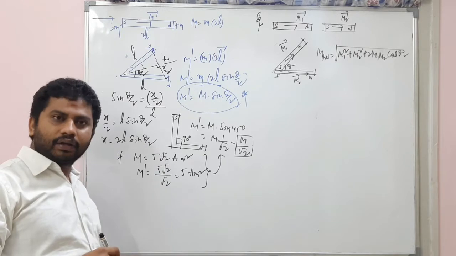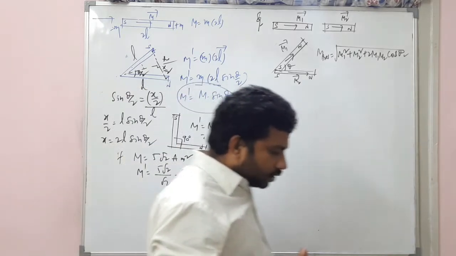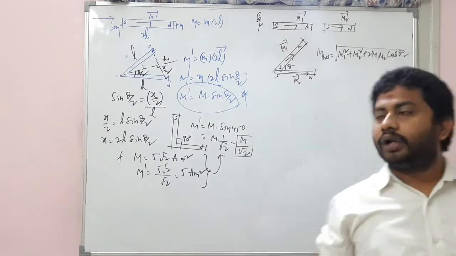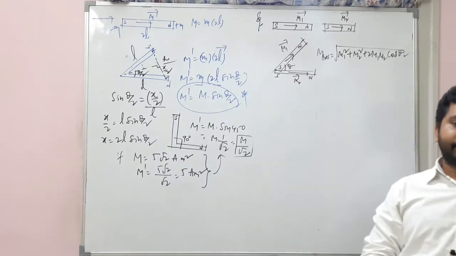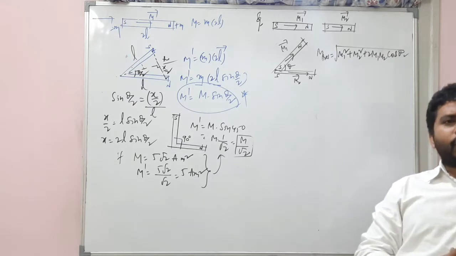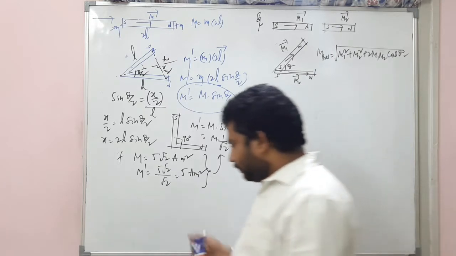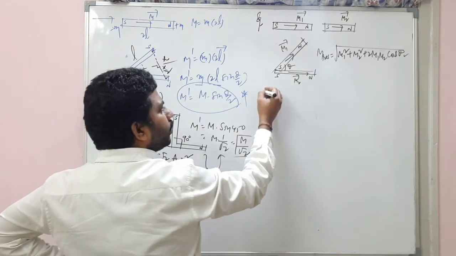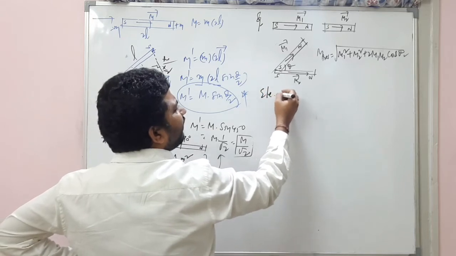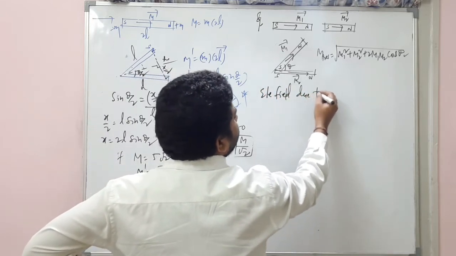Alright? Clear everyone? So this is about the concept called resultant magnetic moment. Here, one more important point I wanted to tell you. Listen carefully. We know the electric field due to a point charge.